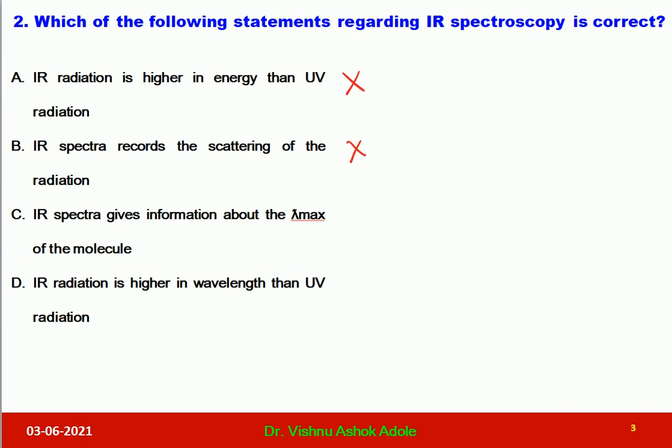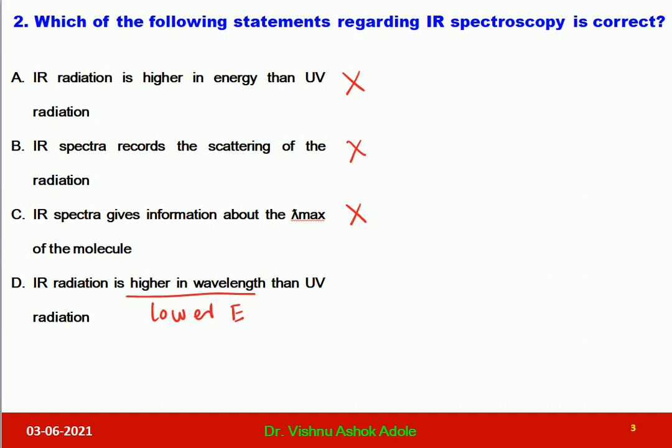Third is IR spectra gives information about lambda max. So it is definitely incorrect option because information about lambda max is obtained from UV visible spectroscopy. And last option is IR radiation is higher in wavelength than UV radiation. So here higher wavelength is mentioned for IR radiation. Higher wavelength means lower energy.